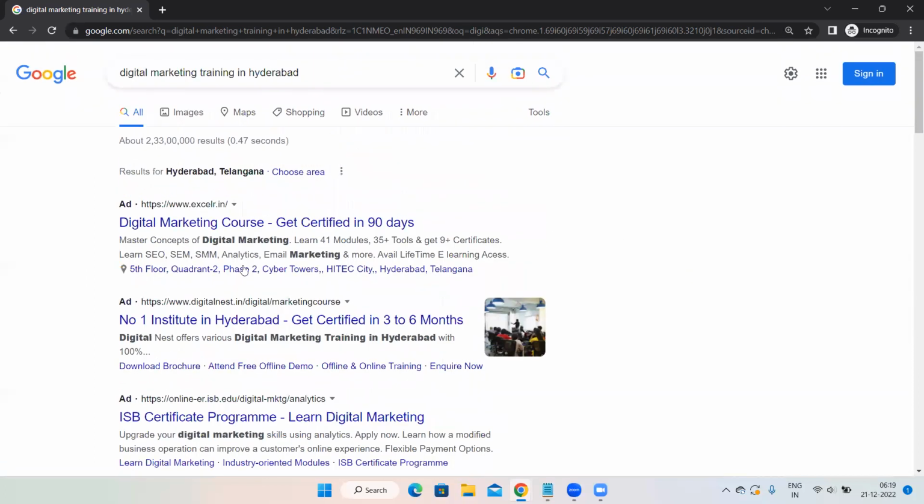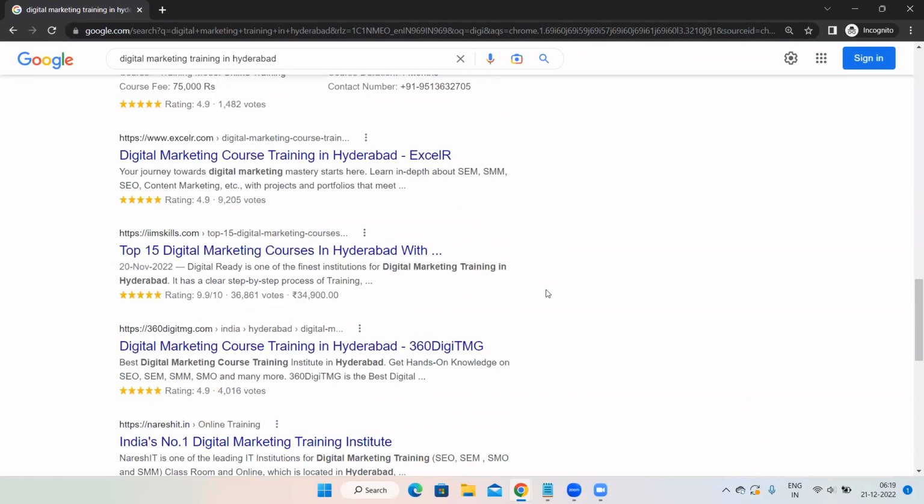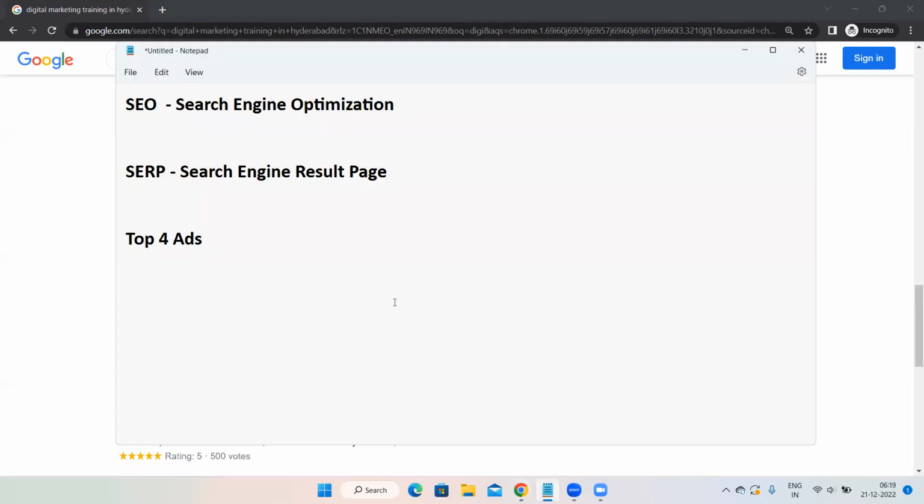But whereas over here, what is happening? They have run advertisements. That is the reason their website is appearing for this particular keyword. So top 4 ads and in between 10 organic results, or you can tell us SEO results. Then again at the bottom, 3 ads. This is the structure of SERP.